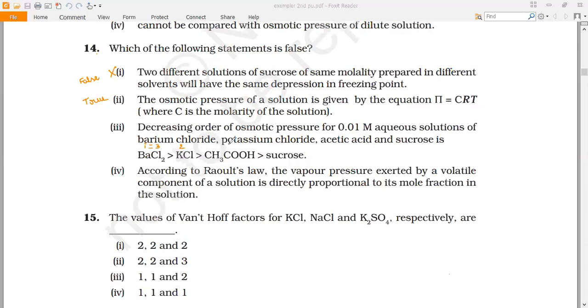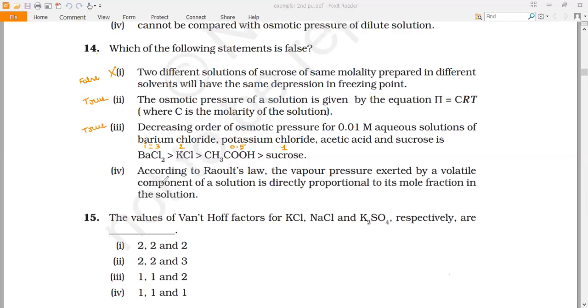For acetic acid, it will undergo dimerization. So 2 moles of acetic acid will dimerize in a solution, which is association of the solute in solution. So the Van 't Hoff factor for acetic acid is 0.5. And for sucrose, it will not undergo any dissociation or association, so its Van 't Hoff factor is 1. So here it has to be sucrose first, followed by acetic acid, maybe a typing error. So this is also a true statement.